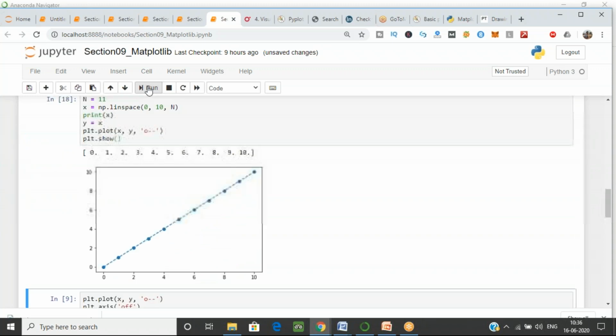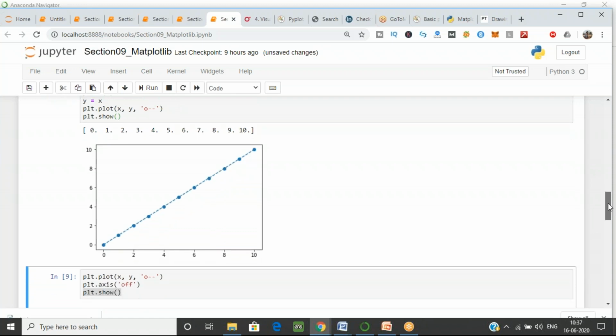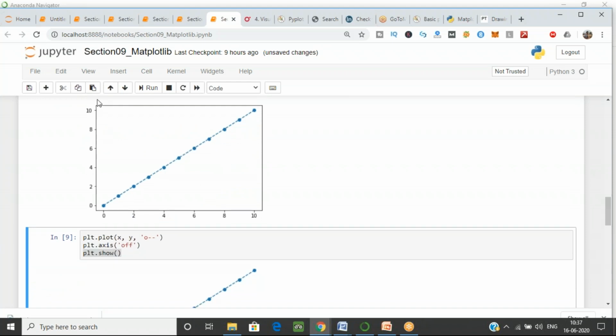Now you can see here we have axes. This is the x-axis and this is the y-axis. By default, your axis is on. If I don't want to show my axis, like I don't want to show this x-axis and y-axis, then what I can do is just write plt.axis, and the default is on.